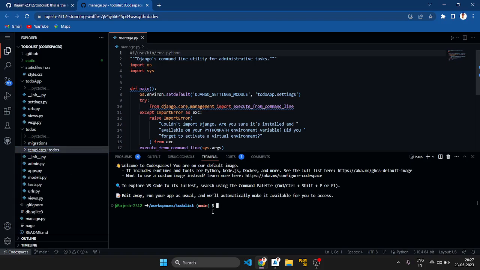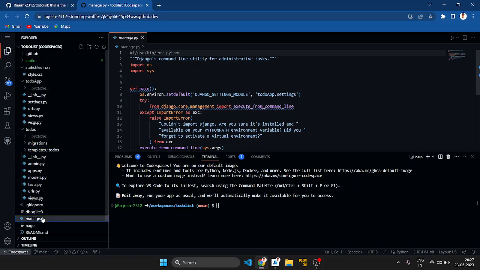Django admin create project name. By doing this, we create a project level. After that we go to the project level, and we have a manage.py here.